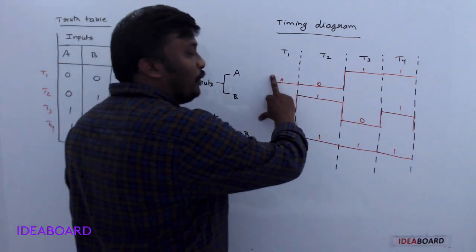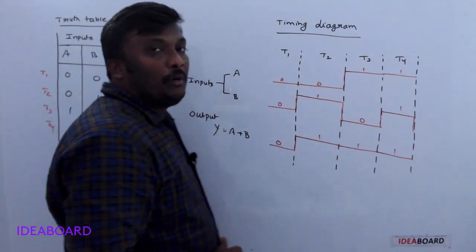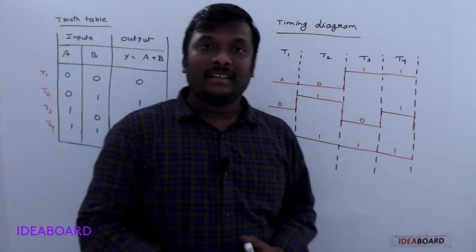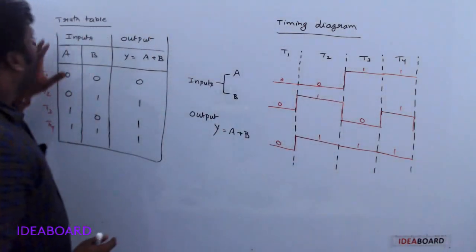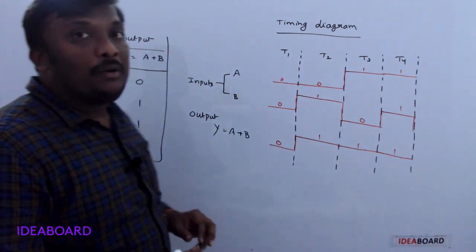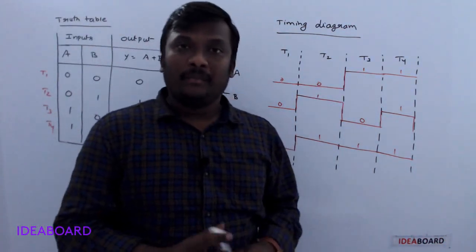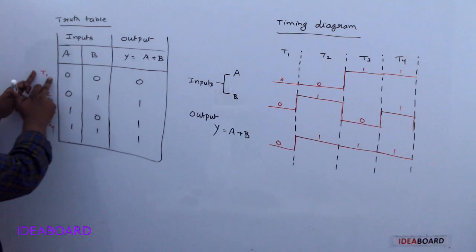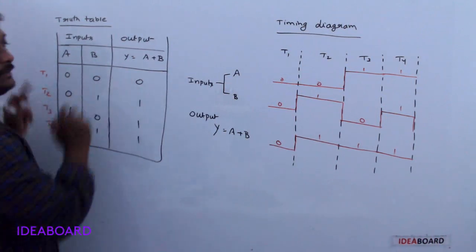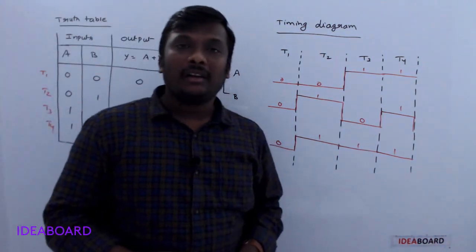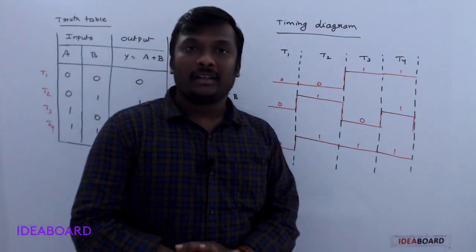So these two are the input wave pulses and this is the output wave pulse. Understand? This is the timing diagram. And all four inputs are not possible to take at one time, because at a particular time cycle t1 we have only these two inputs and we get the output. Clear or not? So this is about the OR gate.